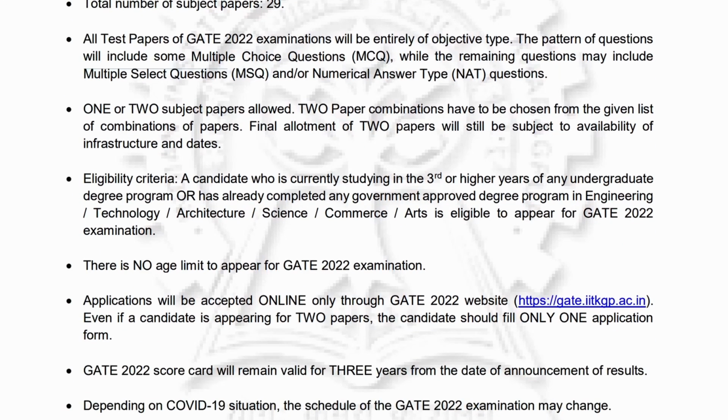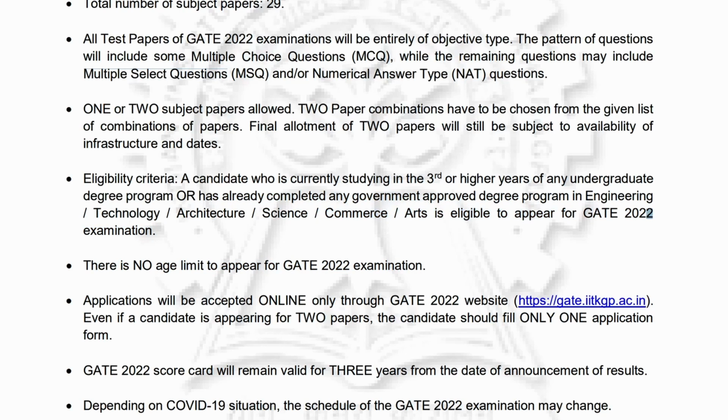And they are talking about the eligibility criteria. They are saying that in whichever current degree you are, you can apply in your third year, in your final year, or if you have already completed your degree from one of the renowned or government approved institutes, then you can apply for the GATE 2022 examination.